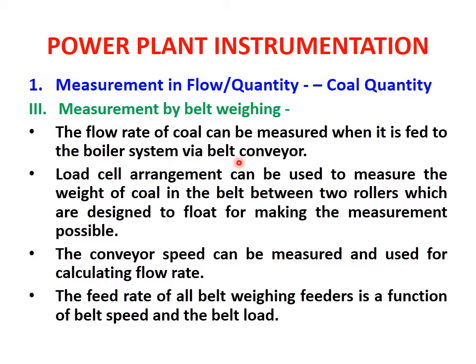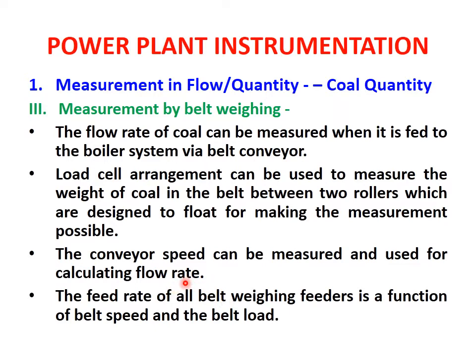We can apply a load cell at the bottom side of the belt conveyor, and this load cell will give us the reading for the measurement of the weight of the coal. The load cell arrangement can be used to measure the weight of the coal on the belt between two rollers which are designed to float for making the measurement possible.